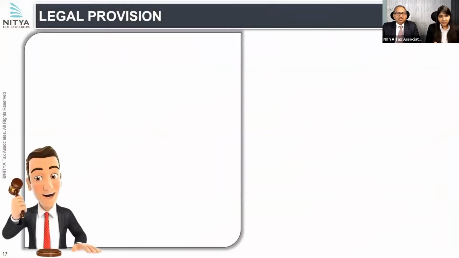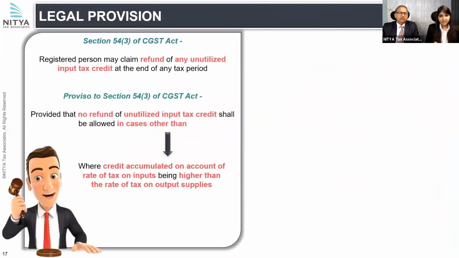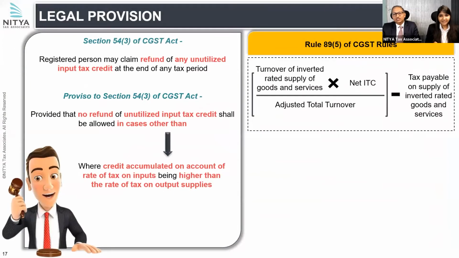So one of the key provisions is Section 54(3), and I'm sure everybody would have read in the news about the Supreme Court delivering a judgment relating to inverted duty structure. Section 54 deals with refunds, and 54(3) specifically deals with cases of refund of unutilized input tax credit.